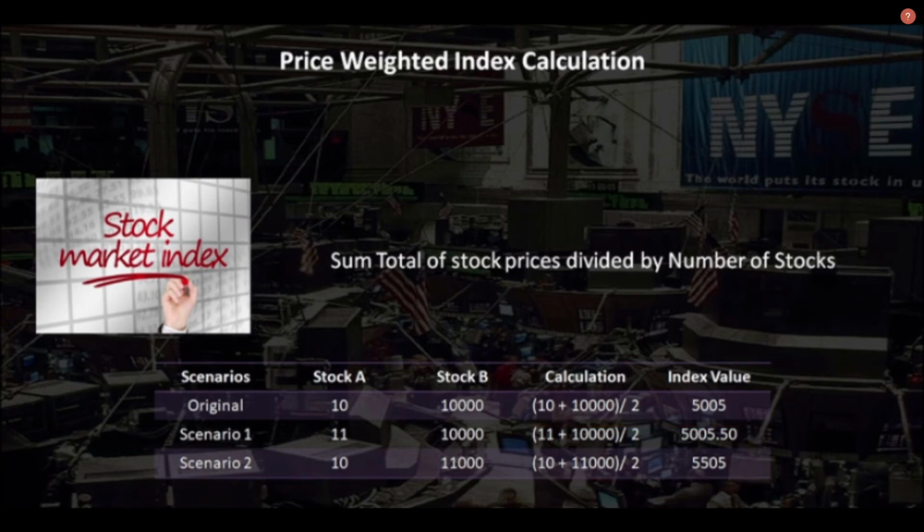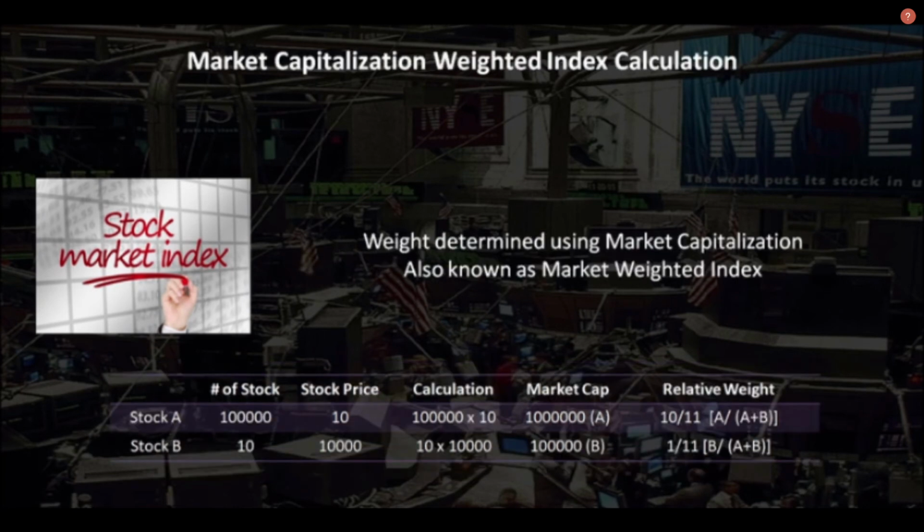So the key drawback with price weighted index is that a stock with higher price dominates the movement in the index, and so such an index is not truly representative of the stock market. In order to avoid this, indices are often calculated using the capitalization weighted method. A capitalization weighted index is also known as market weighted index.